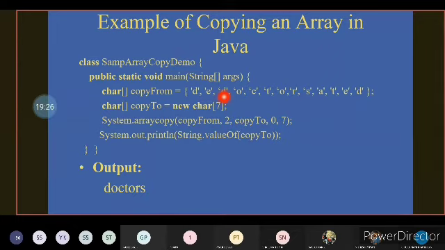So the values D, O, C, T, O, R and S will be copied to the array copy to.